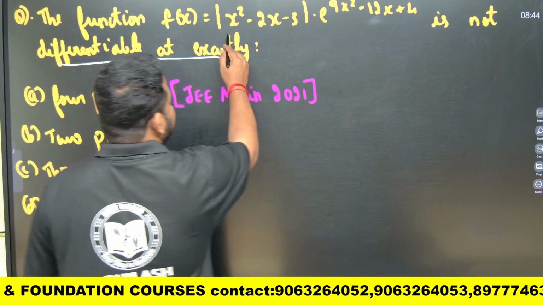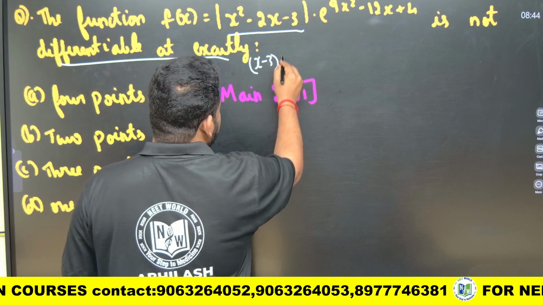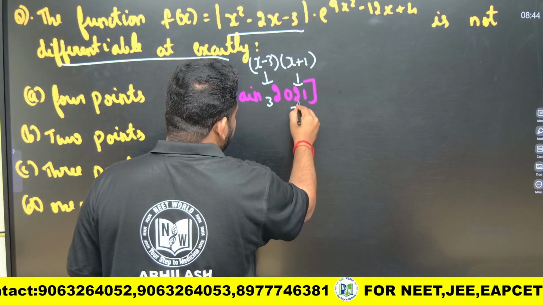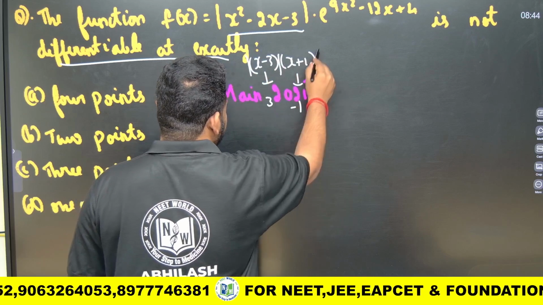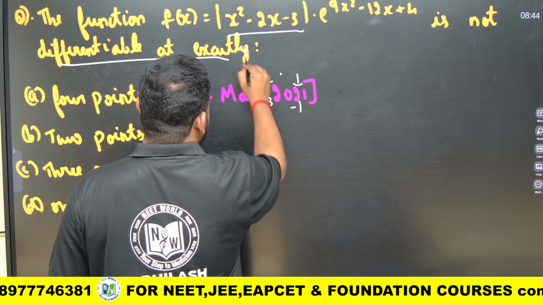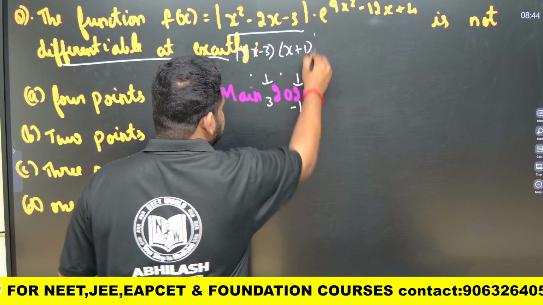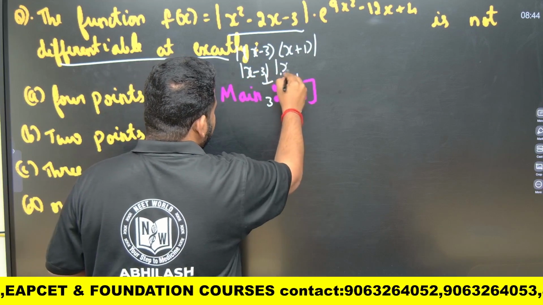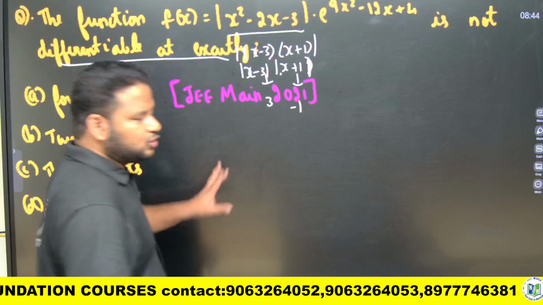This x square minus 2x minus 3 can be written as what? If you factorize it, you will get x minus 3 and x plus 1. So what are those values of x? x is equal to 3 and x is equal to minus 1. I have to write this within the modulus sign, so I separate x minus 3 and x plus 1 and put the modulus sign. So I got 2 points.